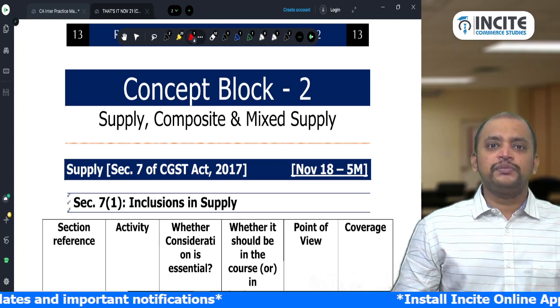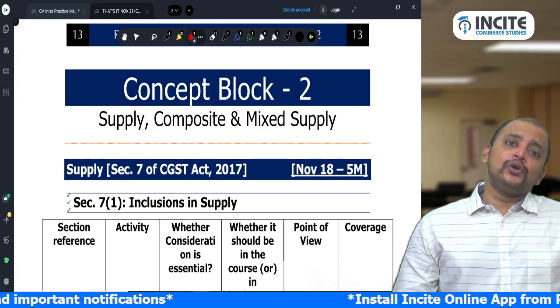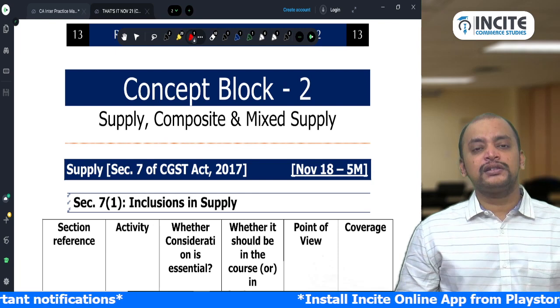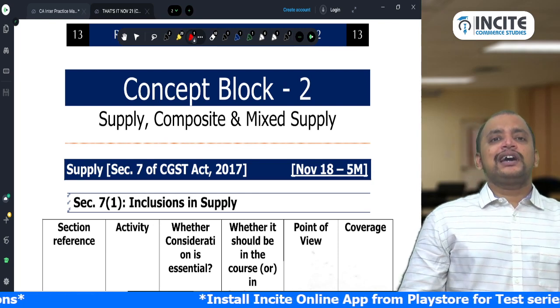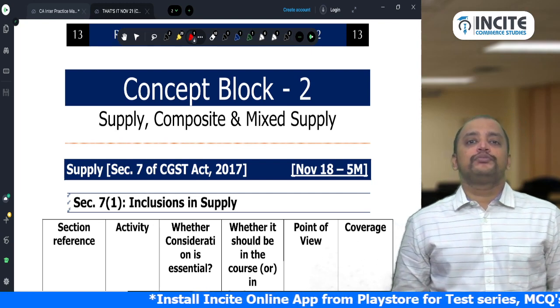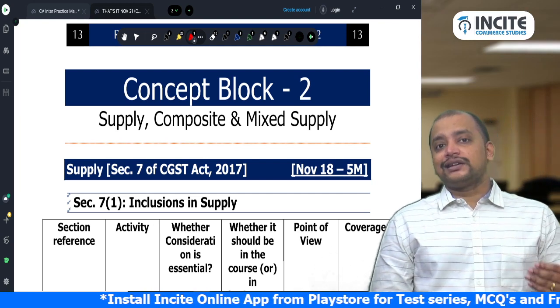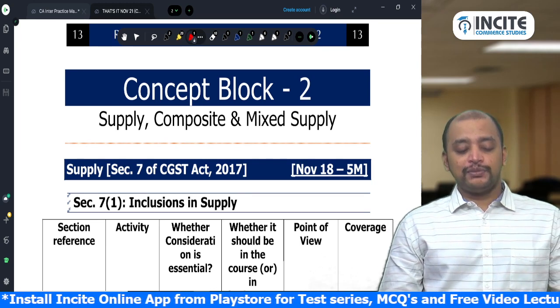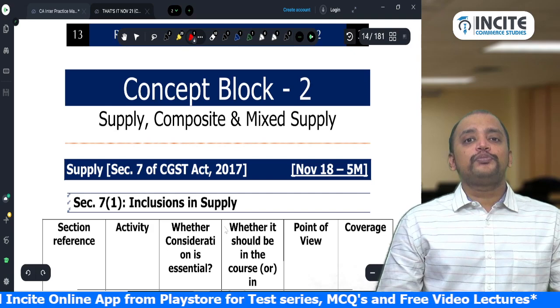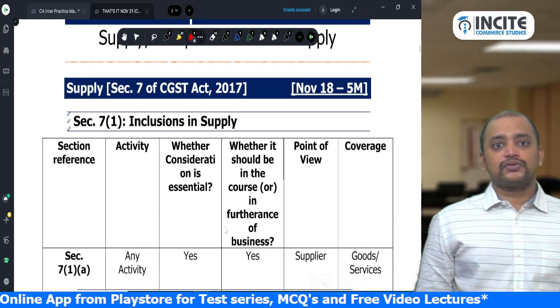These concepts are age old and there are not many amendments in this, but you can definitely expect some questions based on this. So we are looking into concept block number 2, page number 13 in the updated 7th edition revised book. Please see page number 13: supply, composite supply and mixed supply. That's what we are going to discuss.